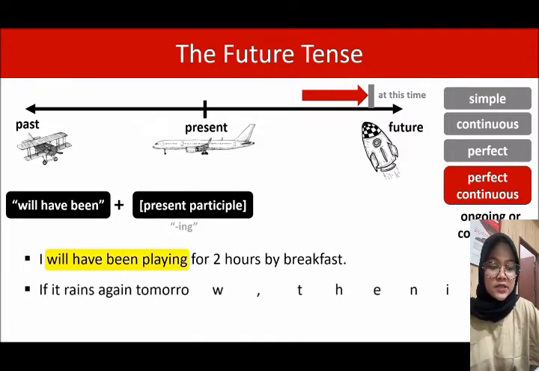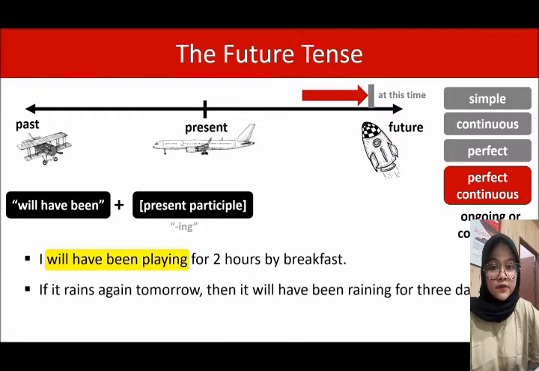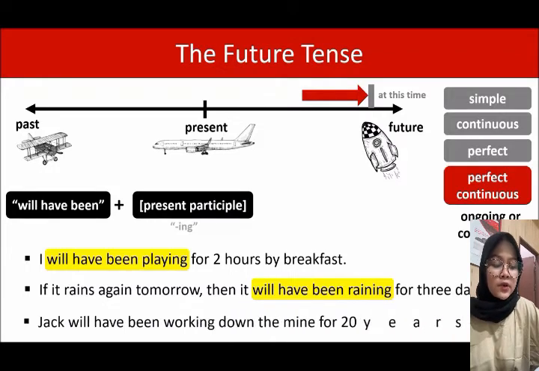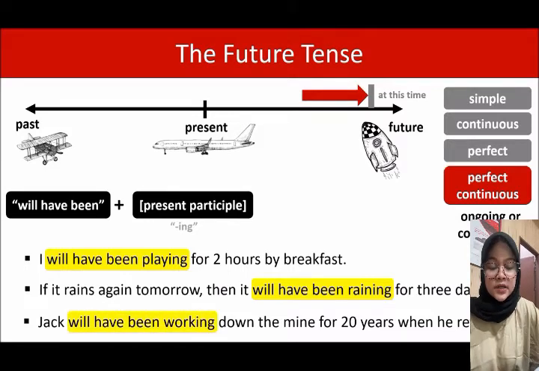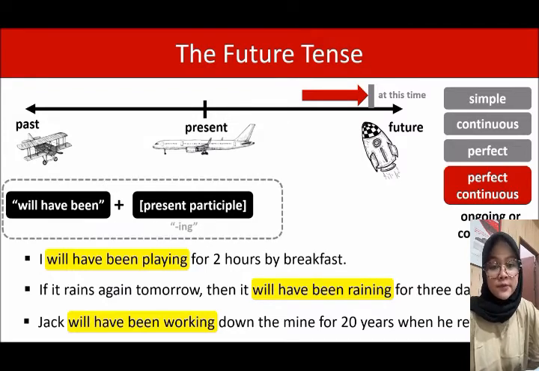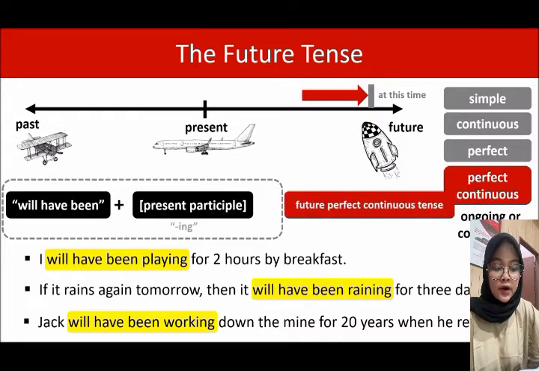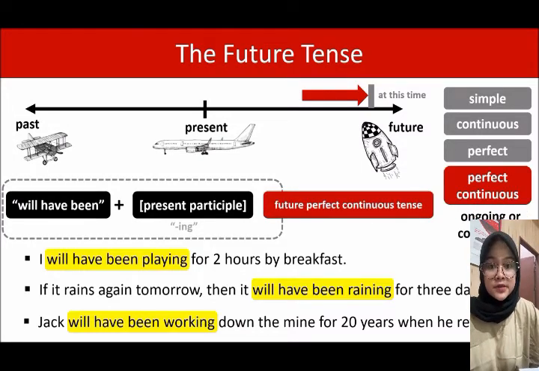If it rains again tomorrow, then it will have been raining for 3 days. Will have been raining is future perfect continuous tense. Jack will have been working down the mine for 20 years when he retires. Will have been working, the construction will have been plus the present participle gives us the future perfect continuous tense. So when we use this construction, it's an example of the future perfect continuous tense. And we have to remember that these words are here to tell us what the aspect is.